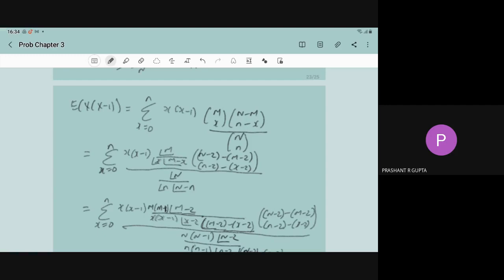So here we have the expectation of x into (x minus 1). By definition, it will become the summation x equal to 0 to n of x into (x minus 1) into f(x).